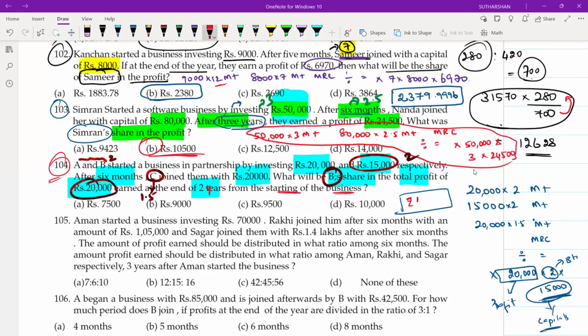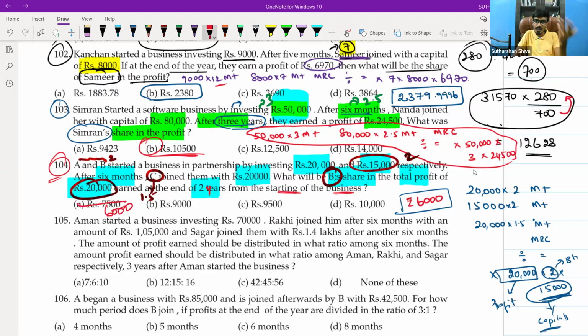6,000. 6,000 is the correct answer. Cancel any option and write 6,000, because the option given in the ICAI study material is wrong. Don't think that you are wrong. Your method is correct. Your approach is correct. They are giving it wrong.